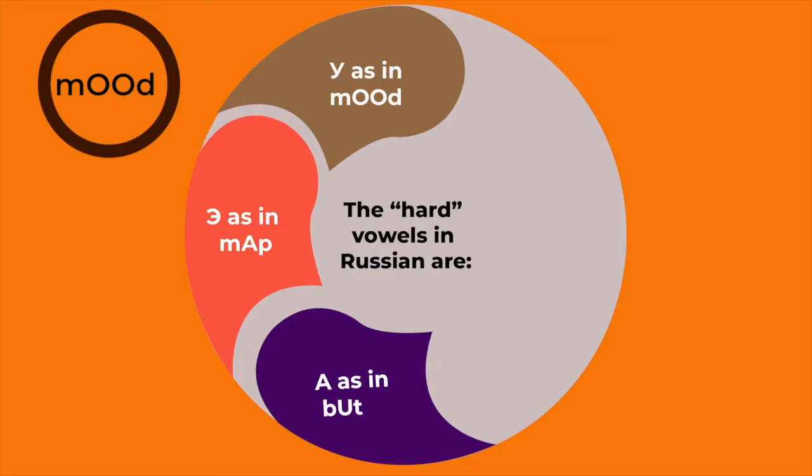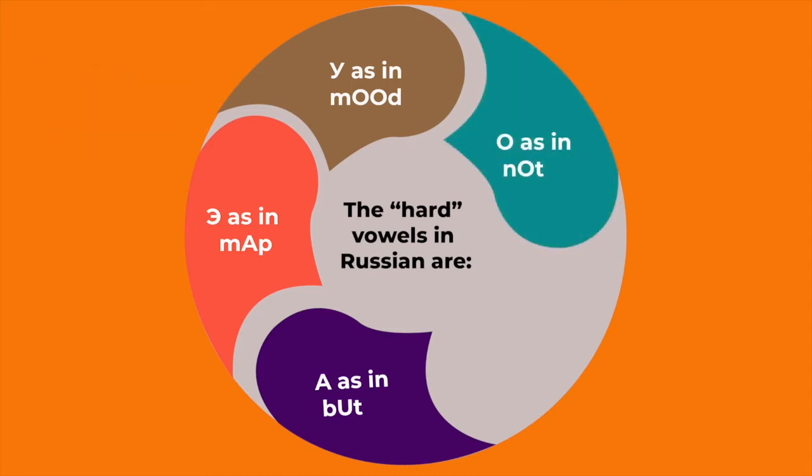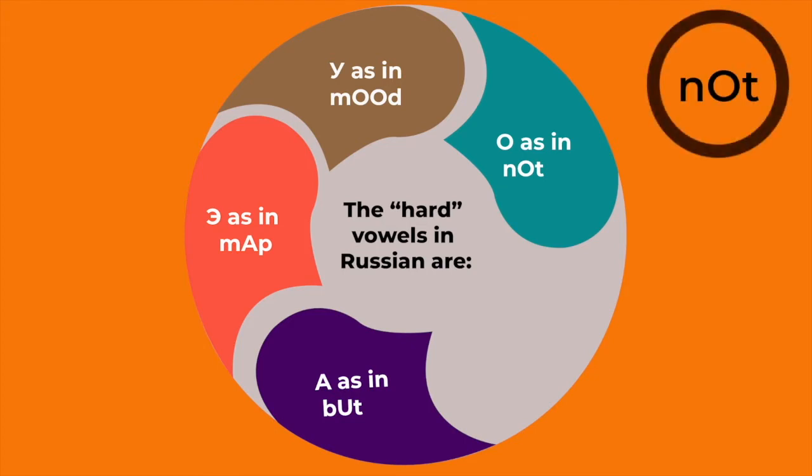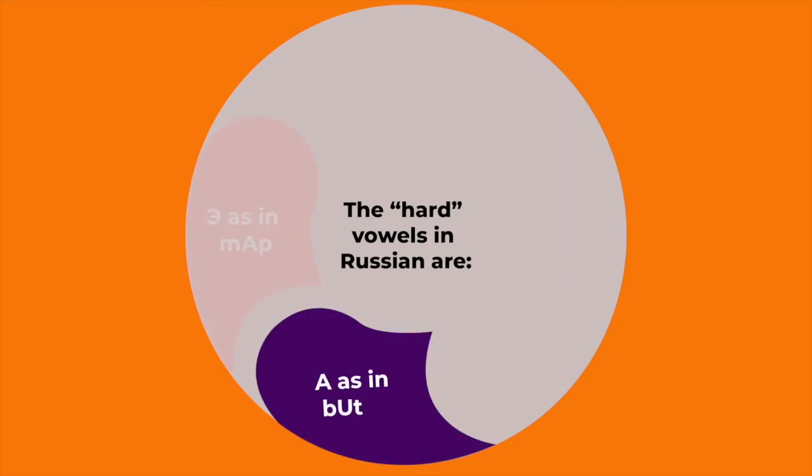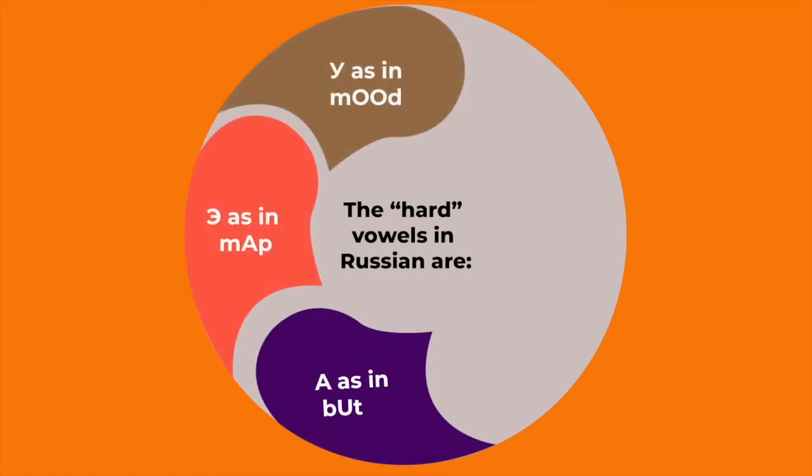The sound in this word mood very much resembles the letter U and its sound. Likewise, in the case of letter O, we have used the English word not. The sound of O in not absolutely resembles the sound of the Russian letter O, as in not. So let's repeat once again: A, E, U and O.